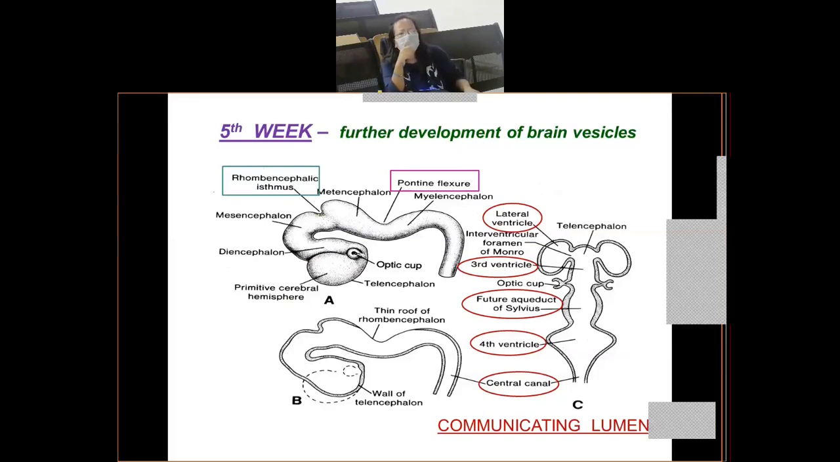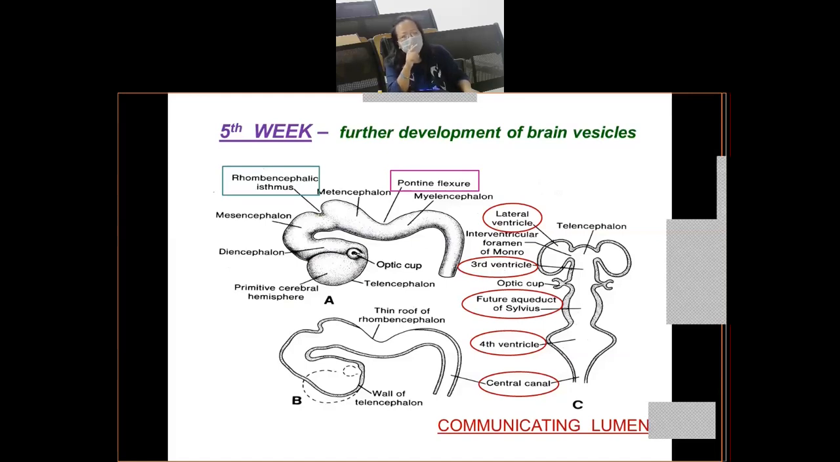So slide C is showing you the lumen. Here you can see the central canal, which is the lumen of the primitive spinal cord. This is communicating with the lumen of the brain vesicles, right? The central canal of the spinal cord is communicating with the fourth ventricle. The fourth ventricle is the cavity of the rhombencephalon or the hindbrain.